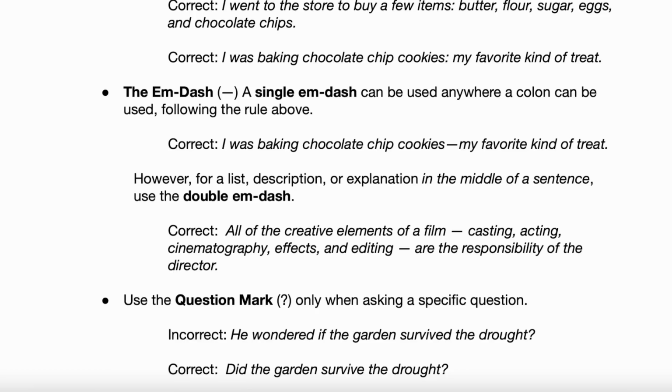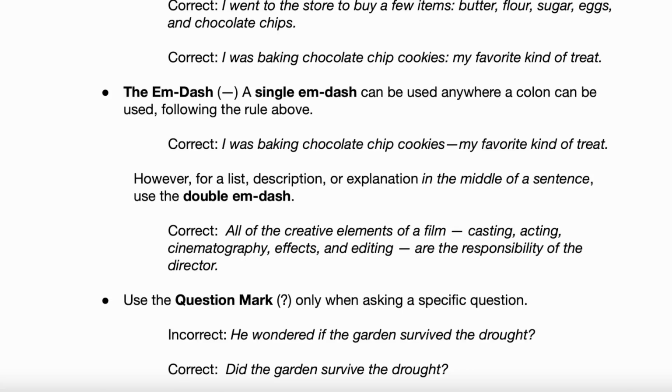And so if it's a list or explanation or description in the middle of the sentence or interrupting an idea, you've got to use the double M dash there. Okay. Technically, you could also use parentheses there. They just don't test on parentheses a whole lot on the SAT or the digital SAT. But they do test on that M dash and that double M dash quite a bit. So be aware of that.